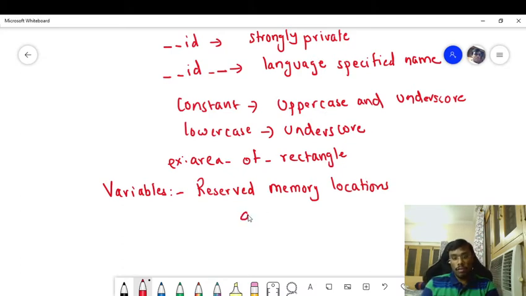For example, if you have created a variable a with a value of 10, whenever we create this variable, some memory is allocated to this particular variable. The reason they are called reserved memory locations is that whenever a variable is created, some memory is reserved for that particular variable.